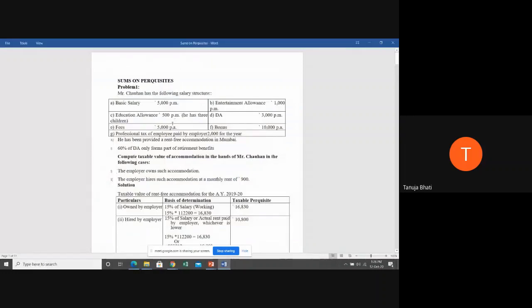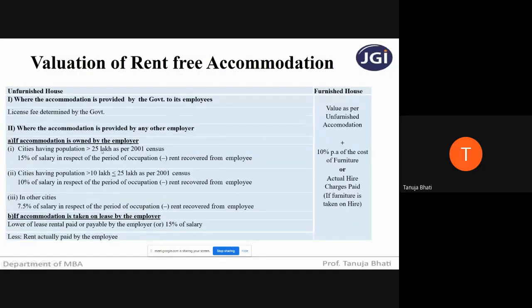Now, tell me, students, actually the population of the city will be given in exam, but a metro city, usually a Mumbai like city, has a population of more than 25 lakhs. So tell me, students, where cities are having population more than 25 lakhs, what is going to be the taxable value of rent-free accommodation? The taxable value of rent-free accommodation is going to be 15% of salary.